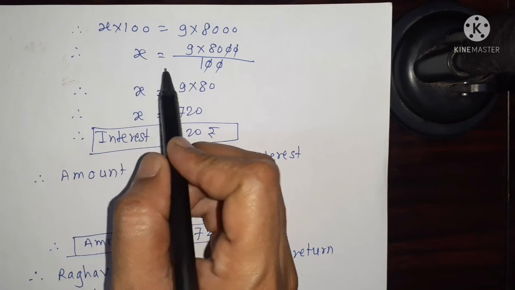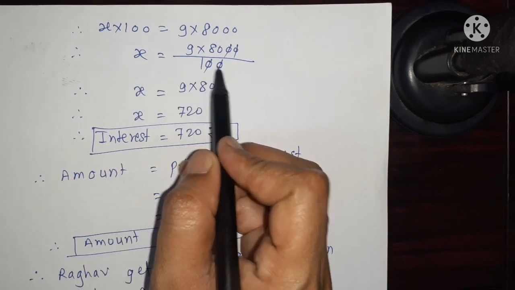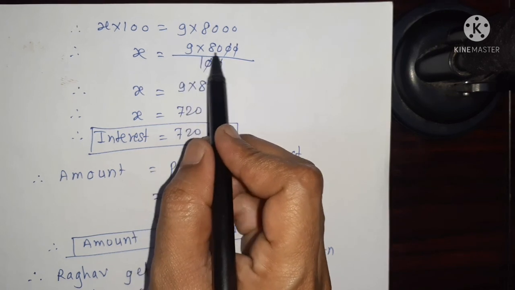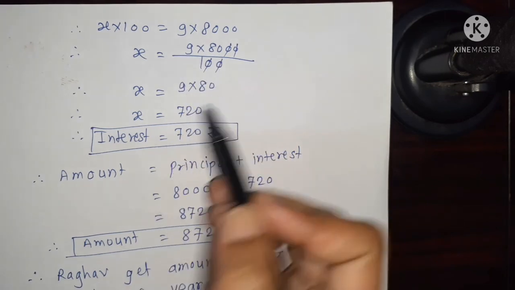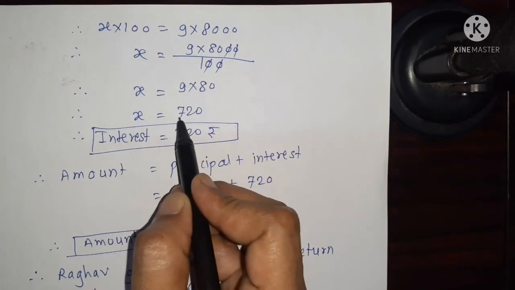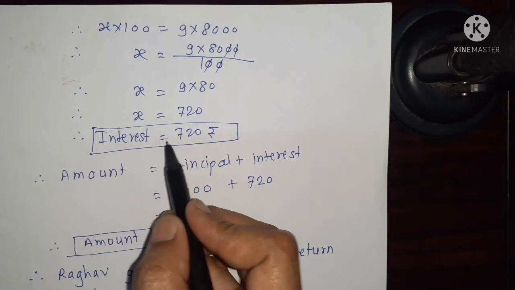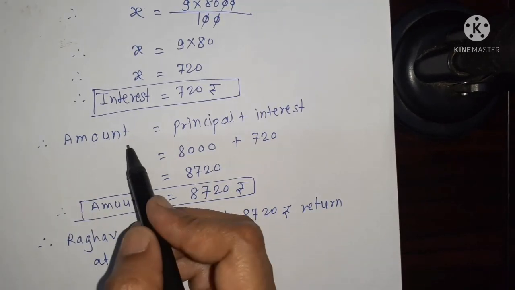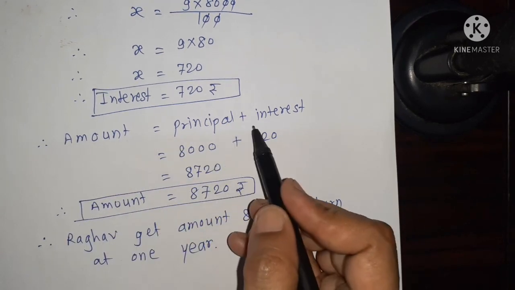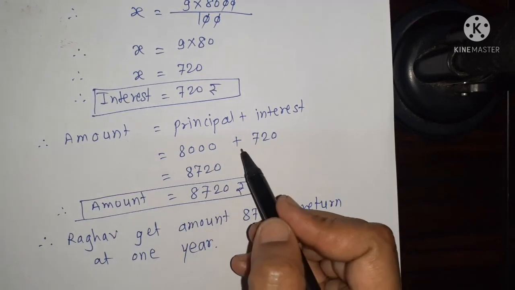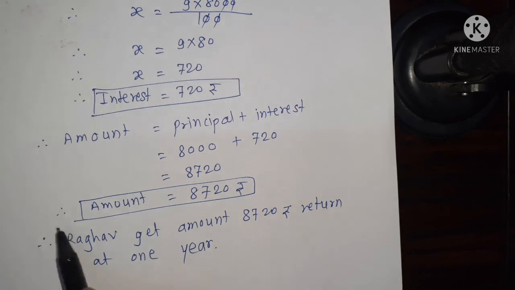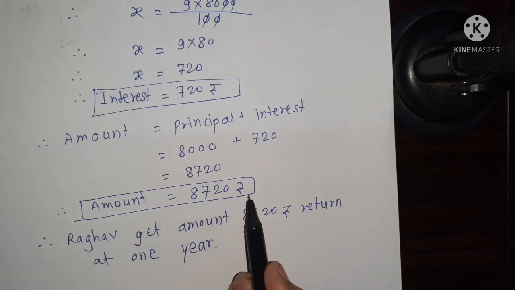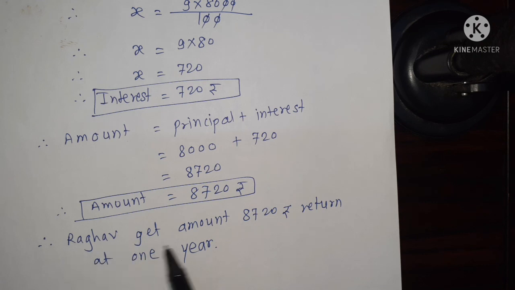We find the value of X by moving 100, and it undergoes division to the right side. 9 multiply 8000 upon 100. We strike the zeros and the remaining is 9 multiply 80. Answer of multiplication is X is equal to 720. Therefore, interest is equal to 720 rupees. We find the amount. Amount is equal to principal plus interest, which is 8000 plus 720. Answer of addition is 8720. Therefore, amount is equal to 8720 rupees. We write the word answer: Raghav gets amount 8720 rupees back after 1 year.